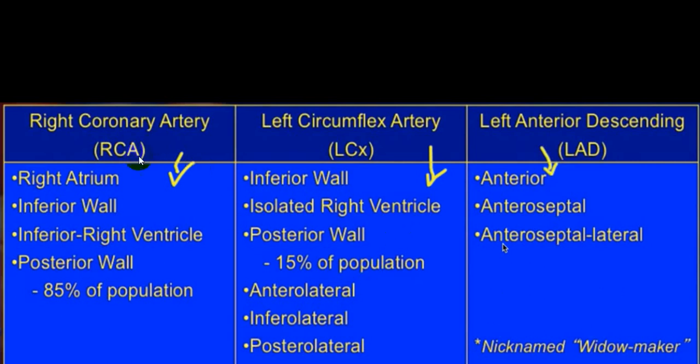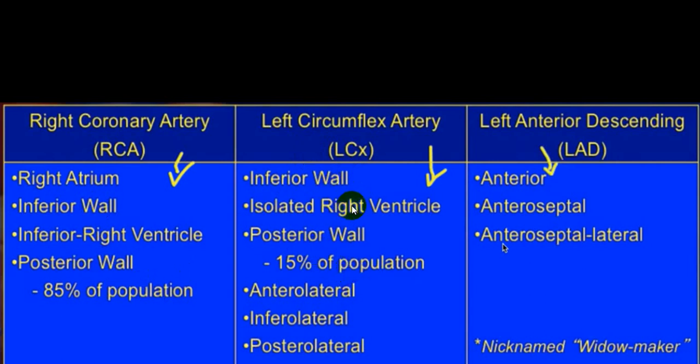Usually right coronary artery will involve right atrium, inferior wall, right ventricle and posterior wall. So usually right coronary will result into inferior wall or right ventricle or posterior wall, or maybe all together. While left circumflex will, in good number of patients, involve inferior wall, may be pure right ventricle, posterior wall, but posterior wall will be only in 15% of the people.